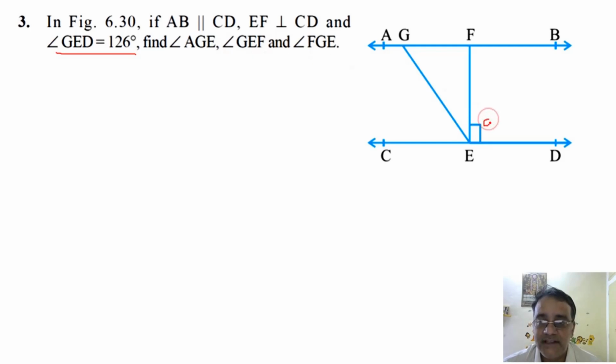So ये 90 degree already दिया हुआ है question में. This is given 90 degrees. Why? Because EF is perpendicular to CD. Now what is the value of this full angle?